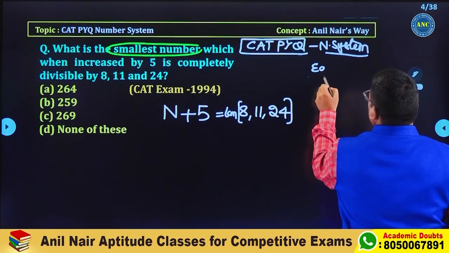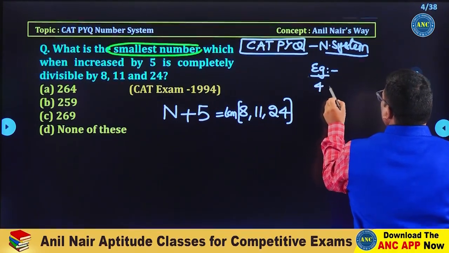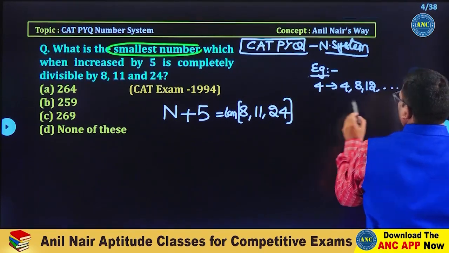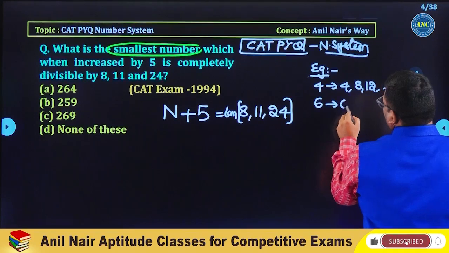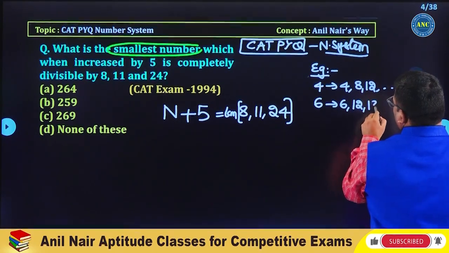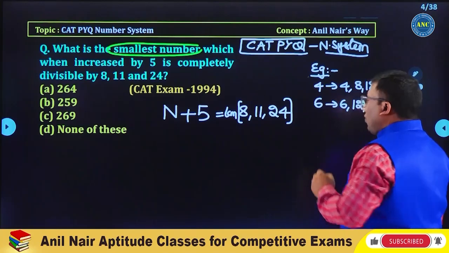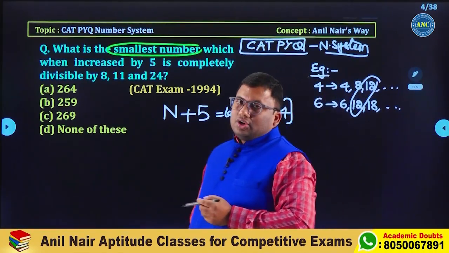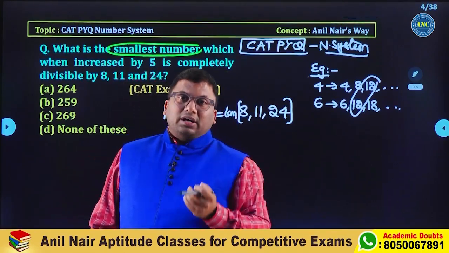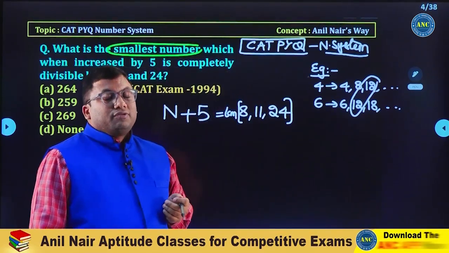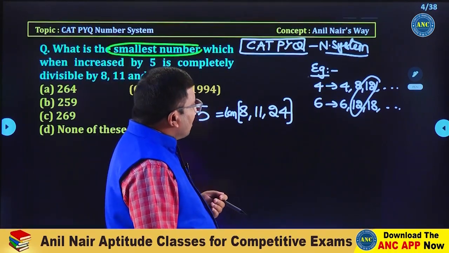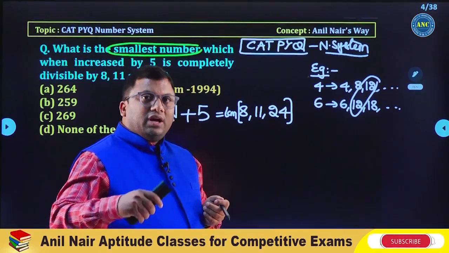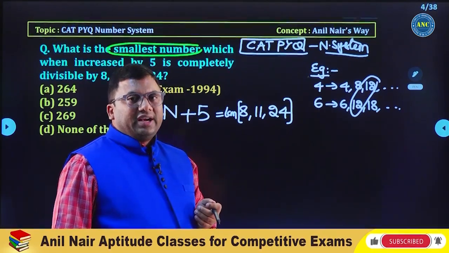Suppose for example, there is a number 4. What are the multiples of 4? 4 ones are 4, 4 twos are 8, 4 threes are 12 and so on. What are the multiples of 6? 6 ones are 6, 6 twos are 12, 6 threes are 18 and so on. What is the smallest number which is divisible by both 4 and 6? 12, right? Write down all multiples of 4 and all multiples of 6. The number common to both is 12. Not only 12, I will also take the multiples of 12: 24, 36, 48, like that.